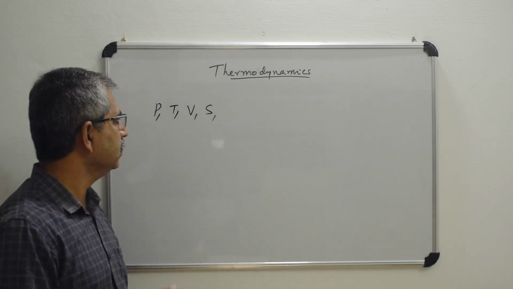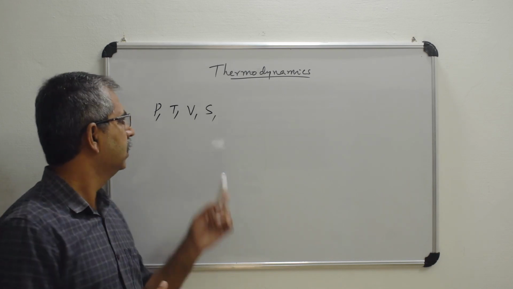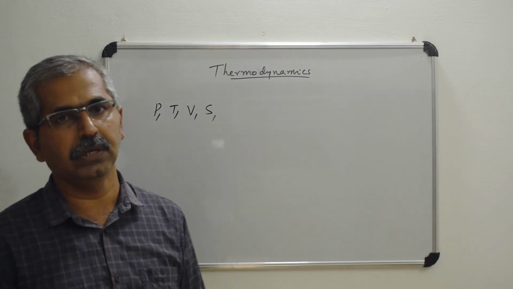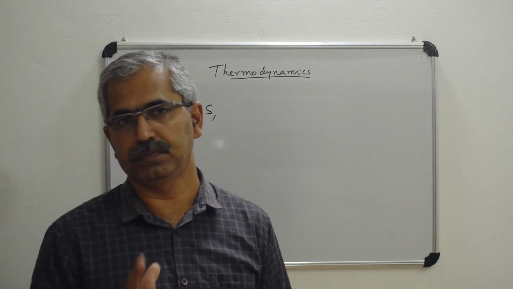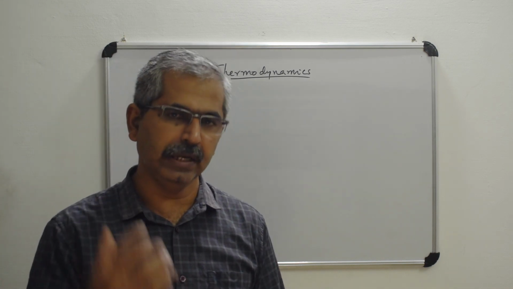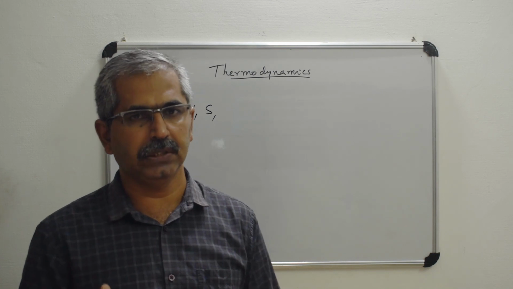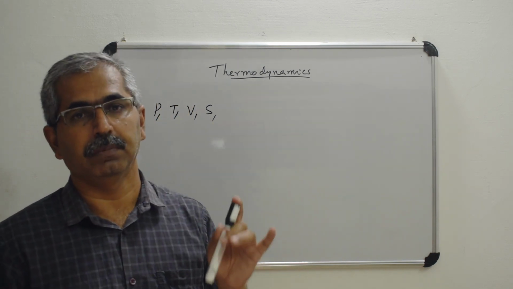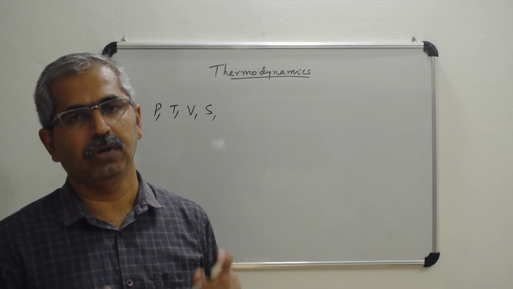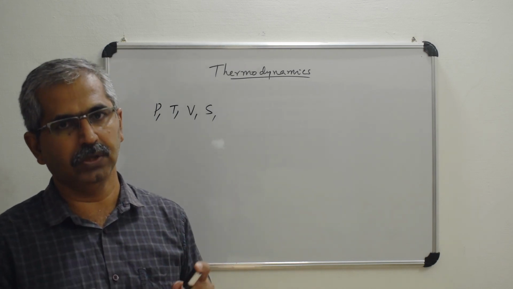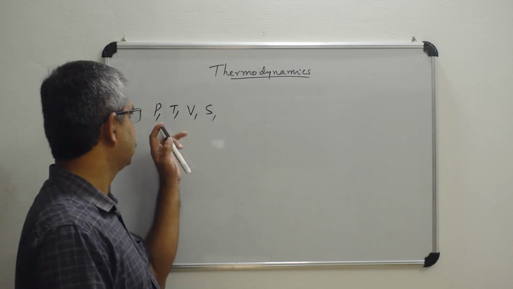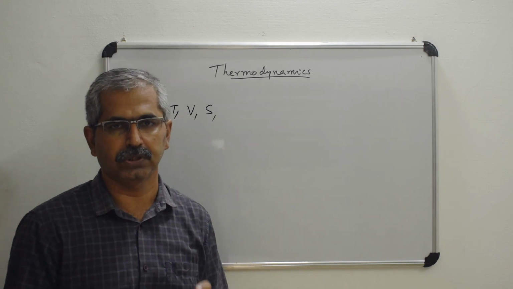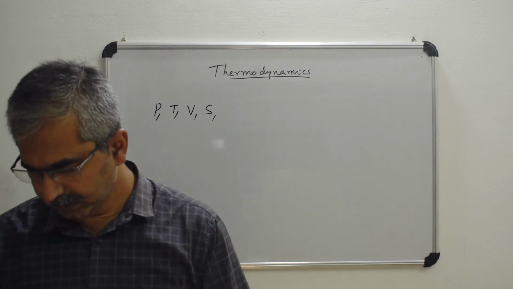When you specify the pressure, temperature, volume, and entropy, you can say that is a particular thermodynamic state of the system. Any process that changes any of these variables, that is pressure, temperature, volume, entropy, is called a thermodynamic process.